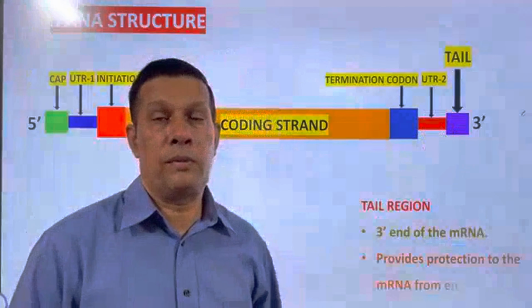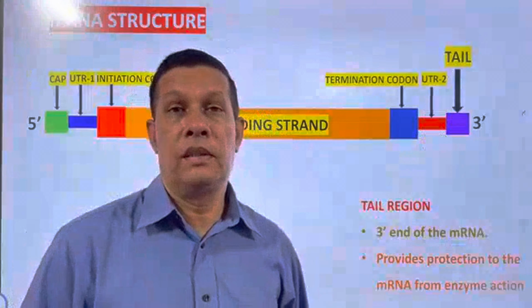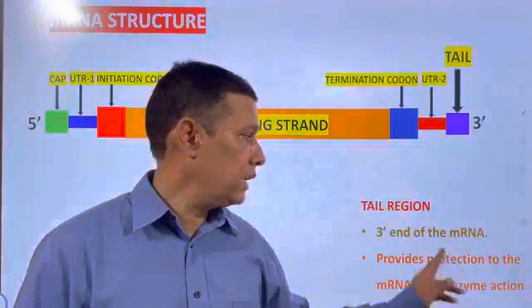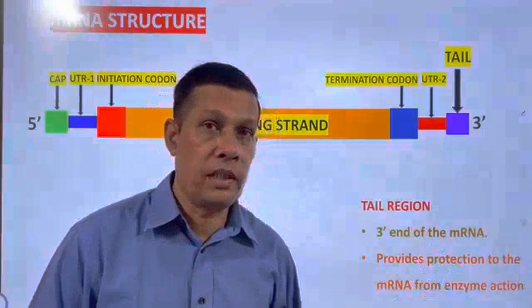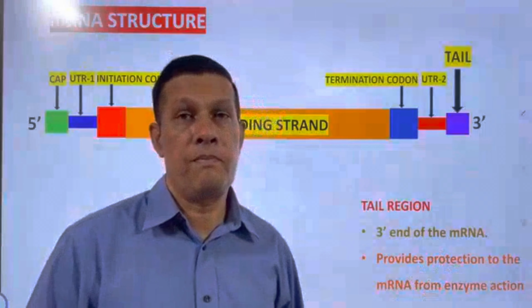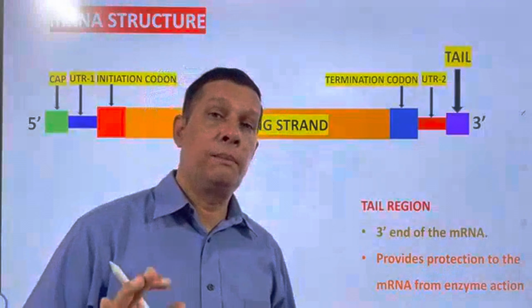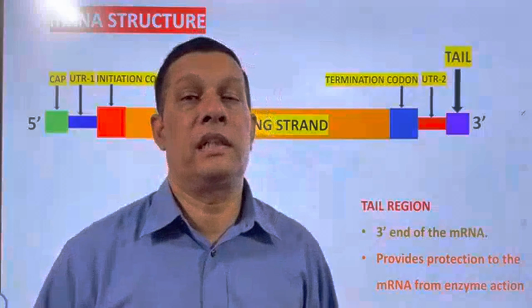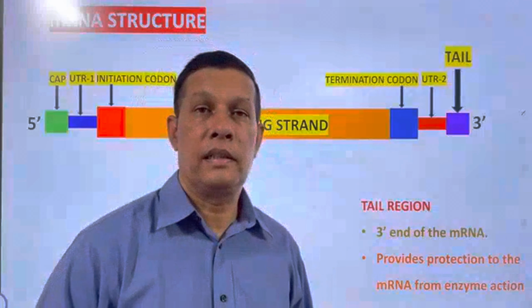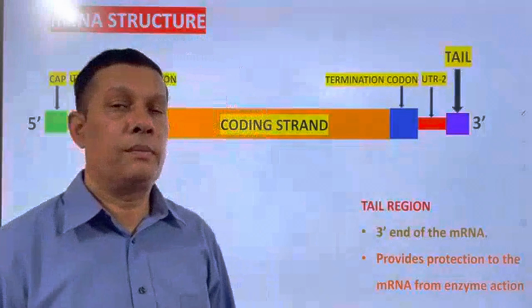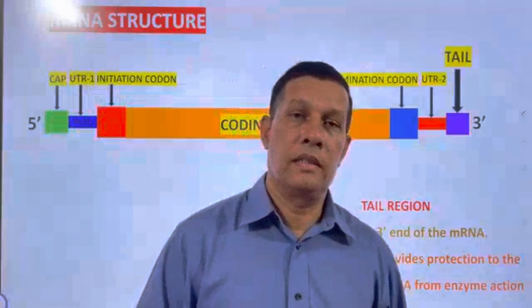It also provides protection to the mRNA from the action of different enzymes. This is the complete structure of mRNA.